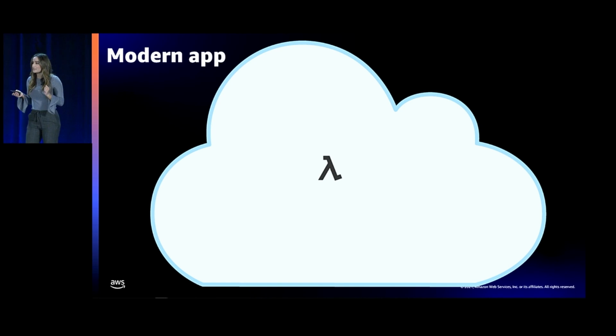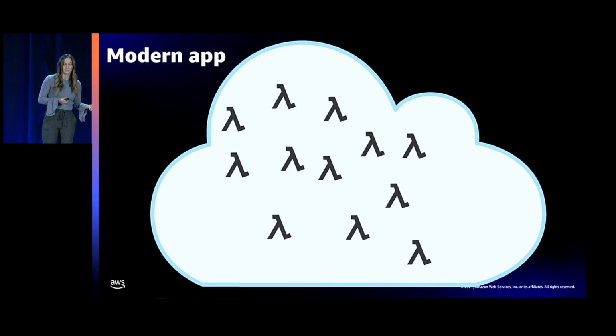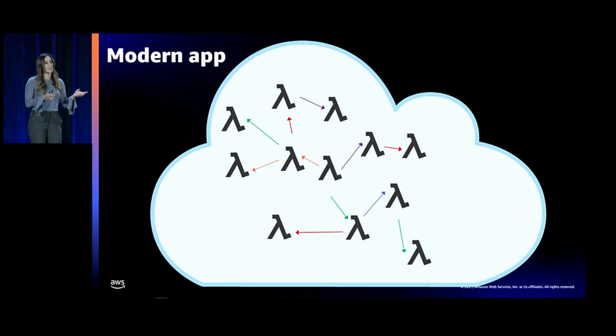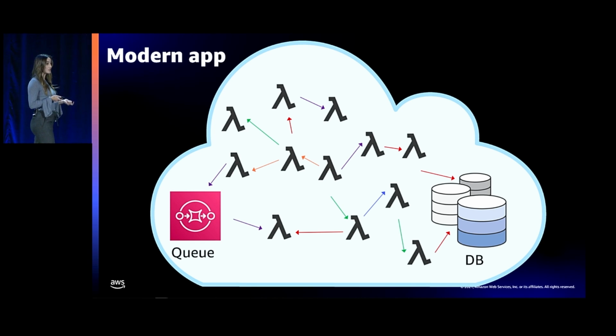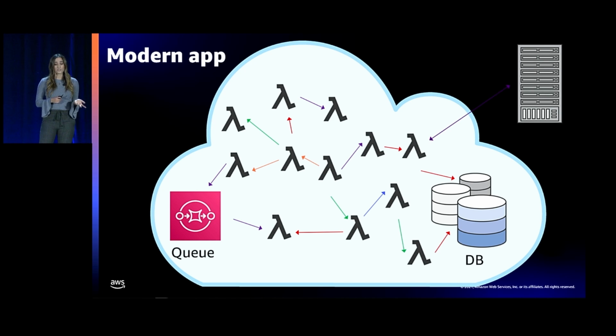So when you build a serverless application, a lot of times you start with a Lambda function, but there aren't many applications that are composed of just one Lambda function, like just one component, right? Many times there are more than one Lambda function, and many times those Lambda functions talk to each other. It's also common to have databases in your serverless application, as well as queues. Some Lambda functions even talk to servers. So this is kind of what a modern serverless application might look like.